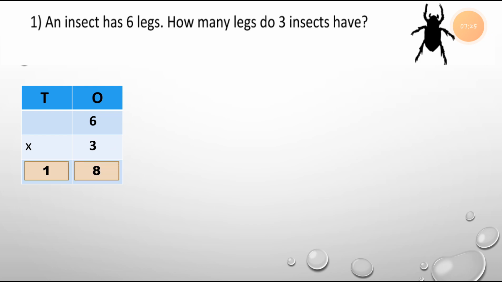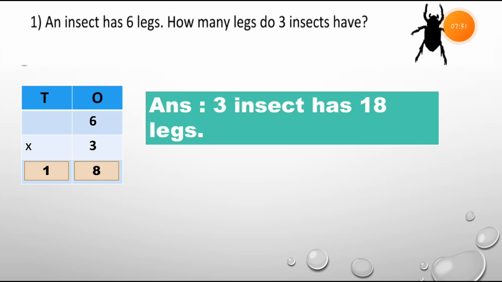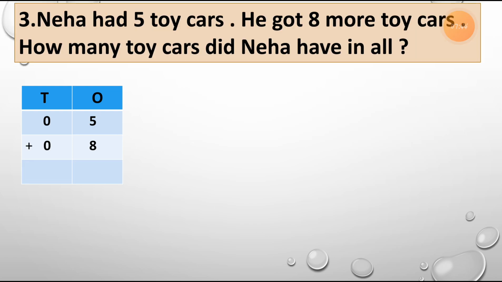So we can write down the answer in the sentence form that 3 insects have 18 legs, and it is compulsory to write down the answers in the sentence form. Let's see the next one.